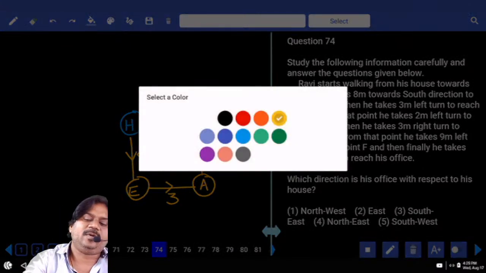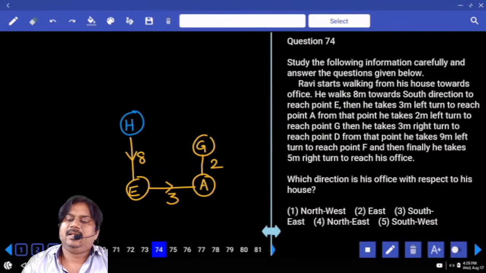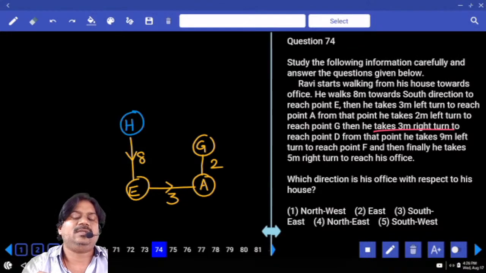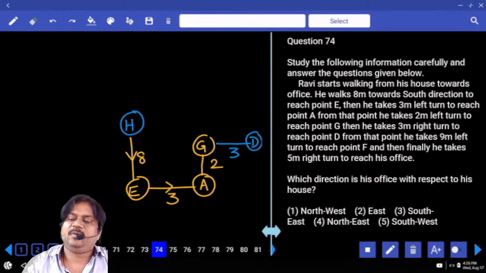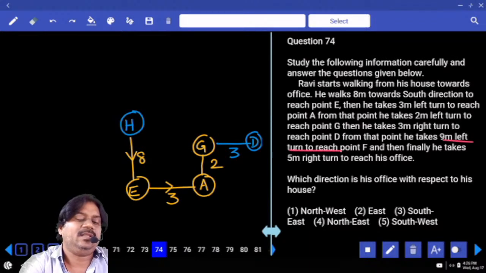From this point he takes a 3 meters right turn. The one who is moving towards north, their right is east. He covers the distance of 3 meters and reaches point D. Next, from that point he takes a 9 meters left turn to reach point F. The one who is moving towards east direction, their left is north.